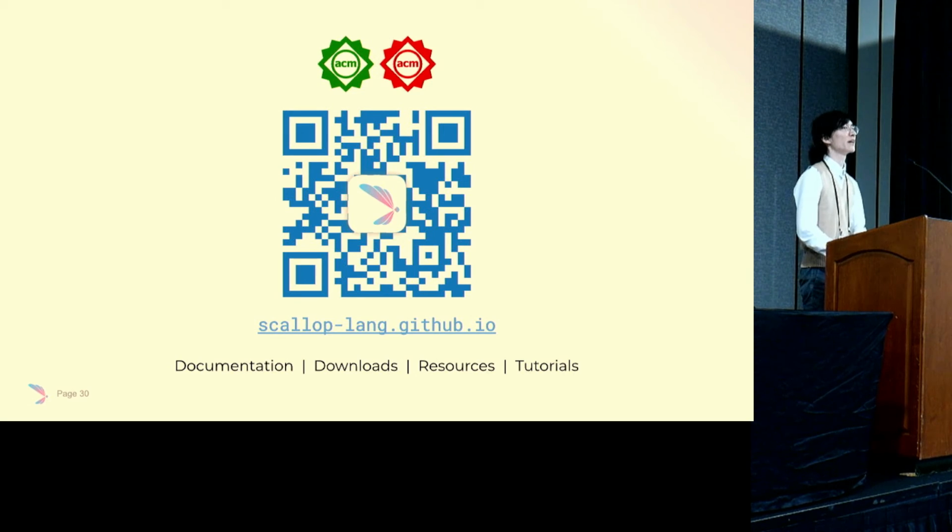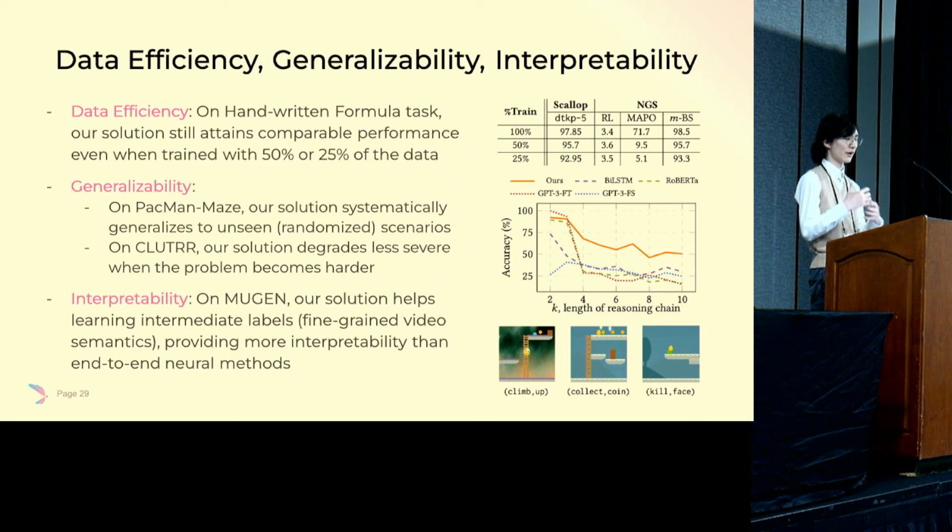Right. I want to make a clarification that not a lot of Datalog is synthesized here, so we're not producing tens of thousands of lines of Datalog code. Mainly the interpretability is on the learning side, where we are comparing with black box neural networks. Let's say we're doing a task of comparing videos with text. A typical neural network would just take their embeddings and see if they're similar to each other. But in our case, we actually learn the video semantics that is underlying each of the videos. So that is providing more transparency over the pure black box embedding that we're seeing from neural networks. Thanks very much. Yeah, thanks.